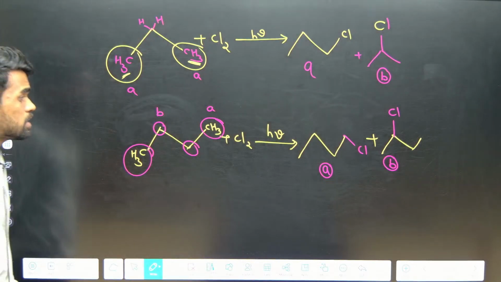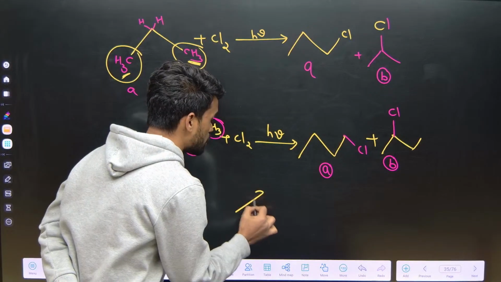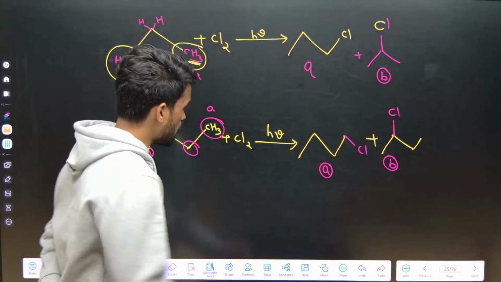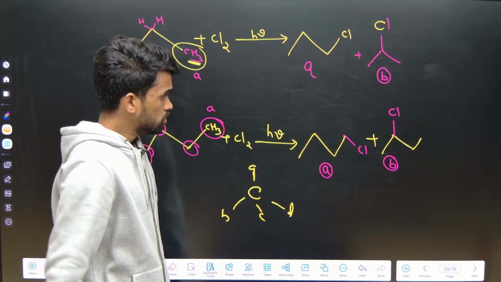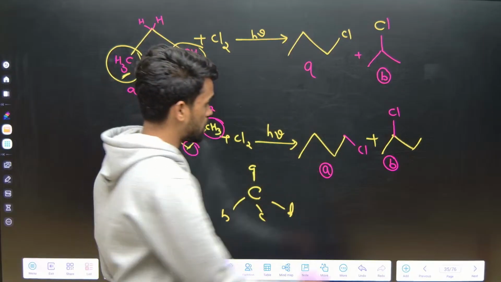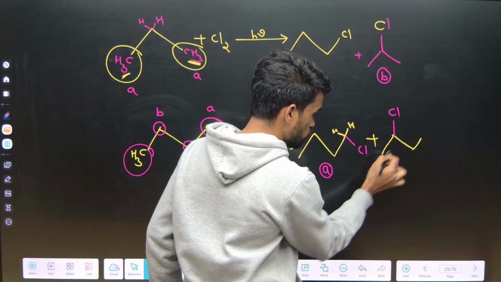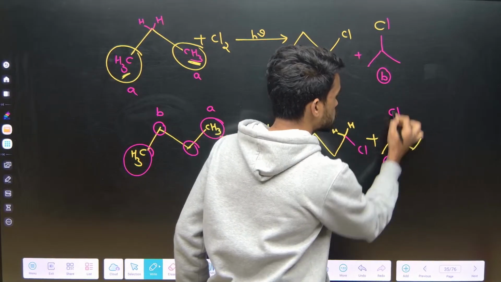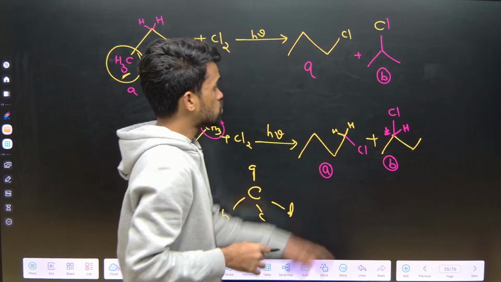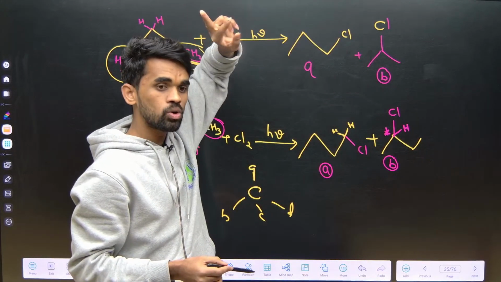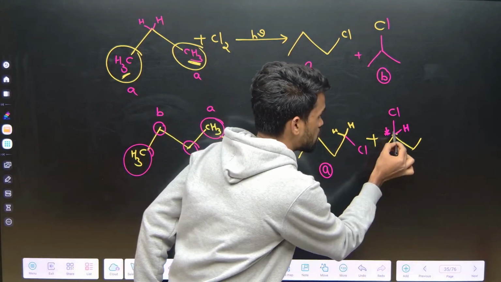But if you look at this compound A, tell me, what about chiral carbons? What do we mean by a chiral center? A carbon with four different groups, like A, B, C, D. There is no chiral carbon in A because there are two hydrogens here. But in B, if you observe, this is a methyl group, this is ethyl, this is chlorine, and one more is hydrogen. So you are getting a chiral carbon here. Now chlorine can be above the plane or below the plane, so two types of products are possible here. This is called a chiral center.